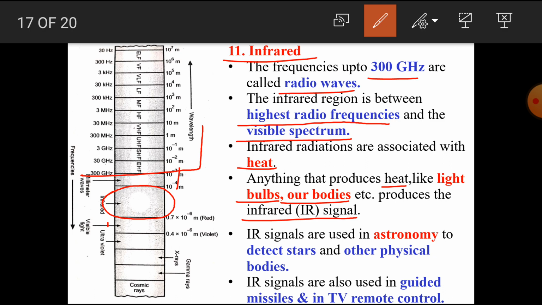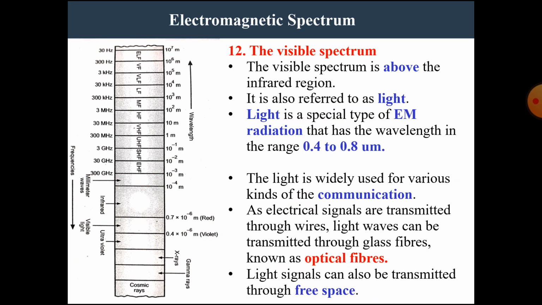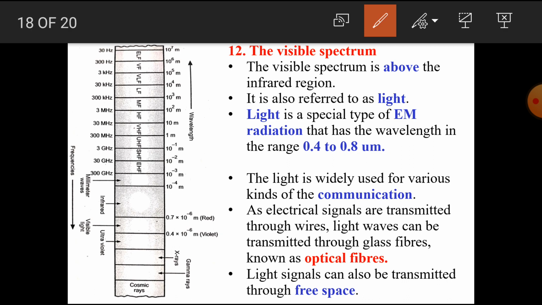IR signals are used in astronomy to detect stars and other physical bodies. The infrared signals are also used in guided missiles and in TV remote control. In our home, the remote consists of a small LED on its front. This LED emits infrared light, and this light is used as the communication between our TV sensor and the remote.